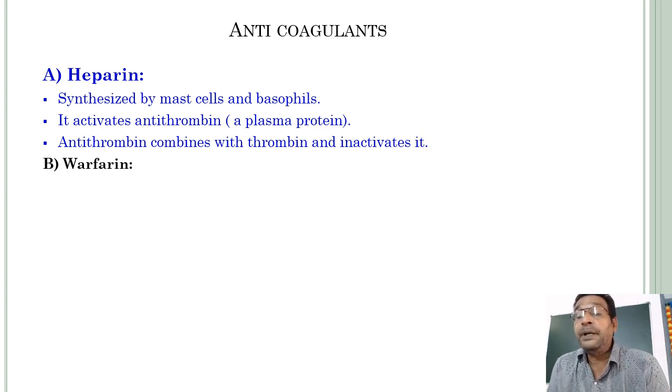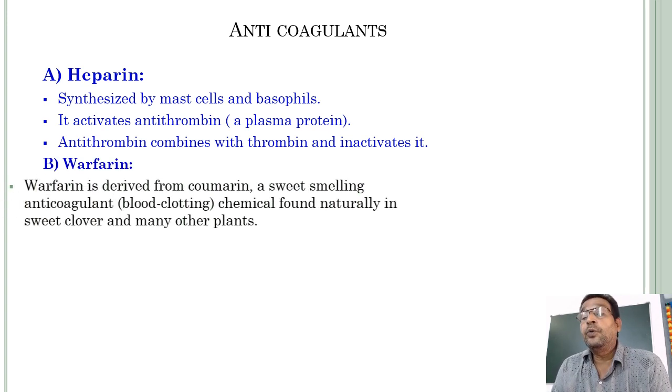If there is no thrombin, the soluble fibrinogen will not be converted to insoluble fibrin fibers. So there will be no blood clot.